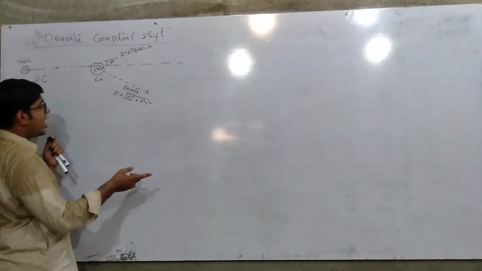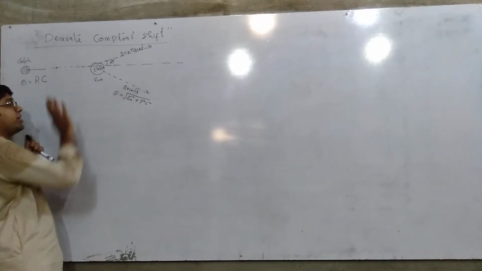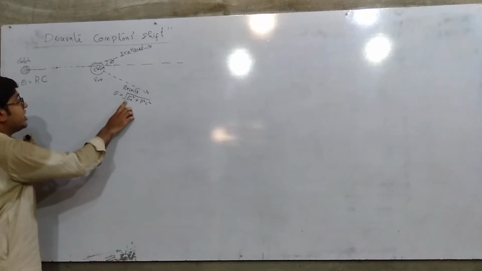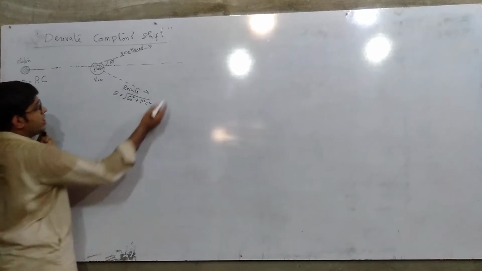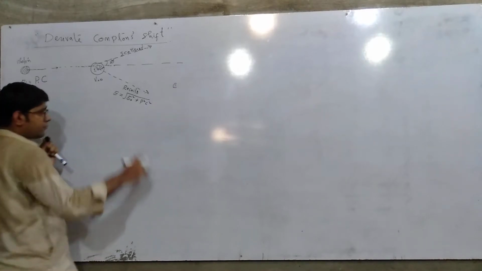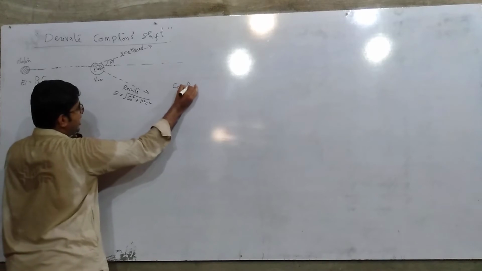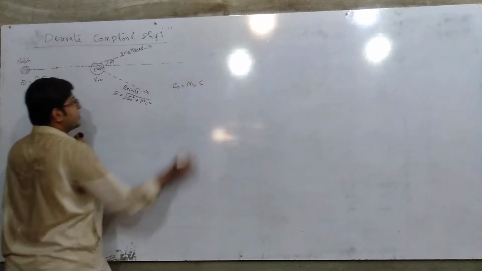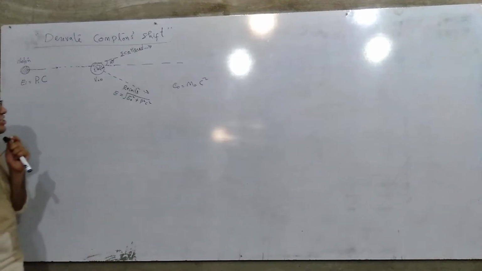In that lecture I have explained that E naught is the energy of the particle which is at rest, and this energy is called mass energy. E naught is equal to m naught c square. So this energy is the mass and energy relationship.